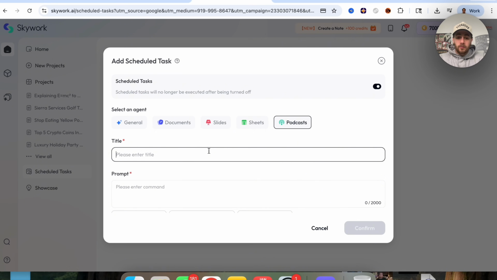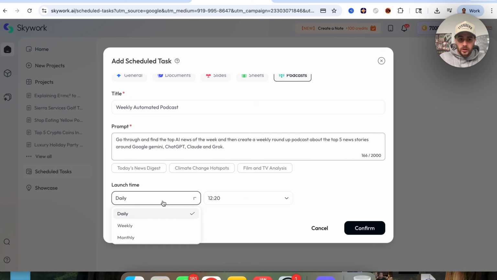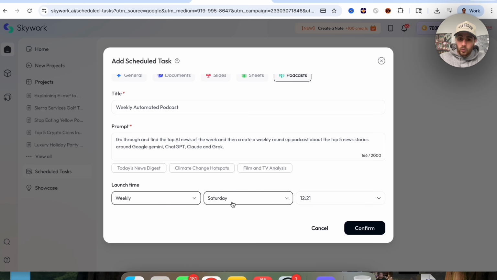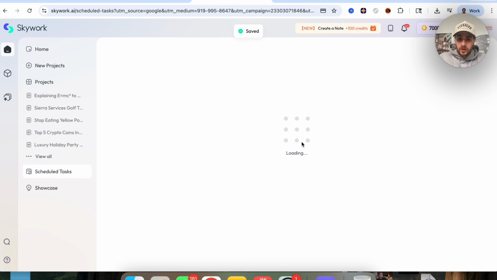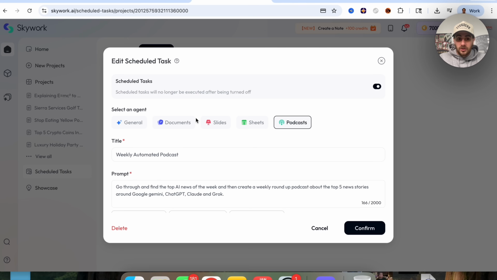For example, we're going to come over here and we're going to say weekly automated podcast. And then we're going to put the prompt in here, which is going to be: go through and find the top AI news of the week, and then create a weekly roundup podcast about the top 5 news stories around Google Gemini, ChatGPT, Claude, and Grok. Now, what we're going to come down here and do is we're going to get this to do this weekly. So this can be done weekly on Saturdays at this time, and we're going to click confirm here. And now we have this task actually scheduled out, and we can come in here and edit it whenever we want.